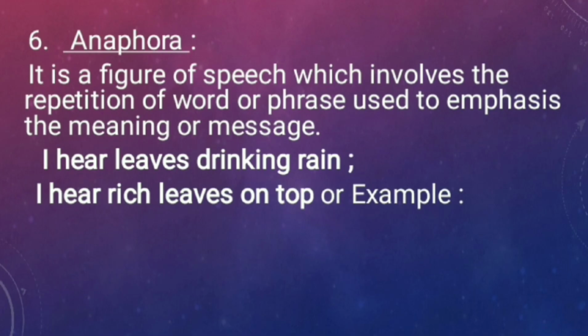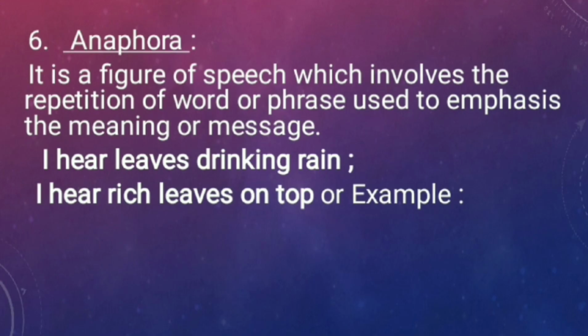Anaphora means when the poet has used a literary device or figure of speech which involves a repetition of a word, a repetition of a phrase. It can be at the beginning of a sentence, it can be at the end of a sentence. And what is the purpose of using anaphora? The purpose is simply to give emphasis and reinforce the meaning or message of the poem.